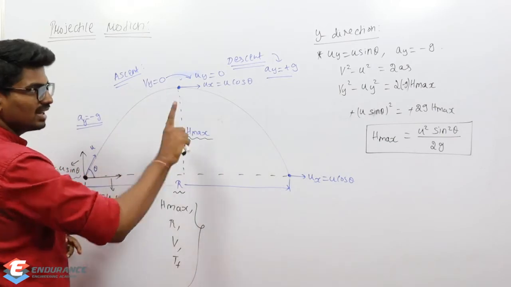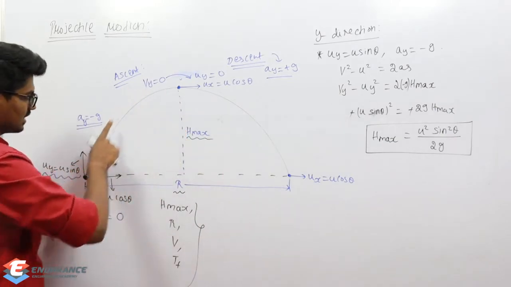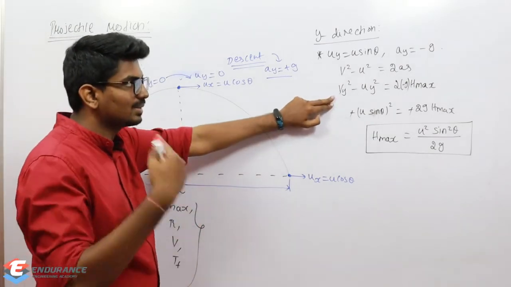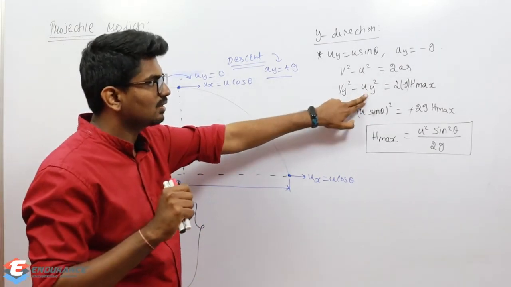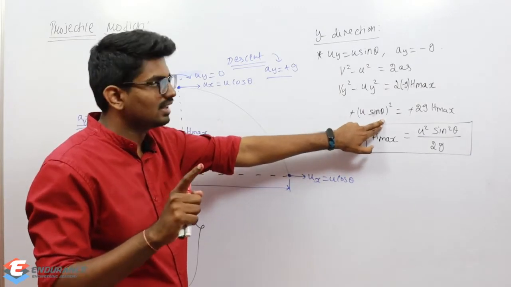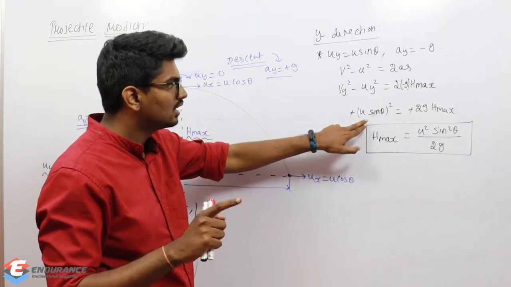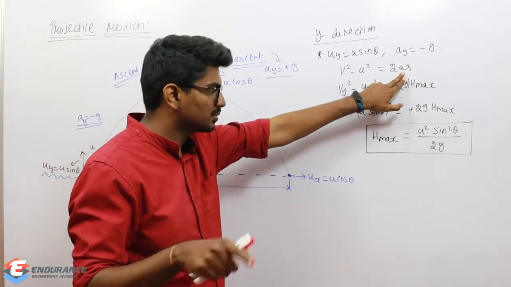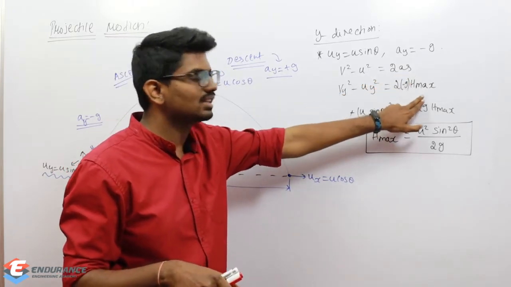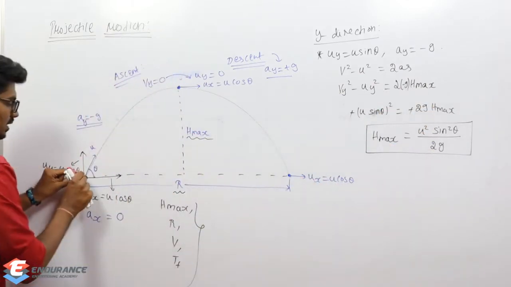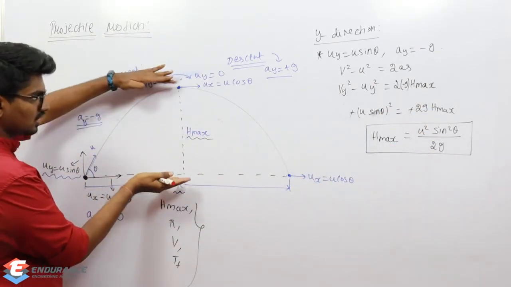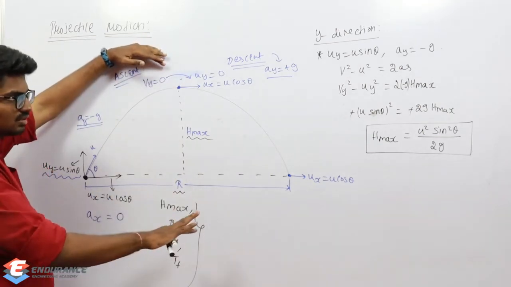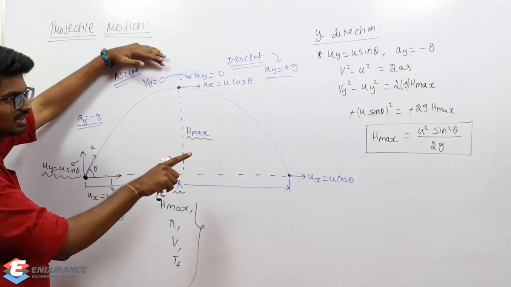Final velocity only in y direction. So final velocity in y direction minus initial velocity in y direction. The final velocity in y direction is 0. I'm considering only the ascent, and initial velocity is u sine theta. So u square sine square theta, and in place of acceleration I'm substituting minus g, and s is nothing but h max, right? During the ascent, the total vertical distance was h max only. I'm not worrying about horizontal distance, we are only concerned about vertical distance traveled.